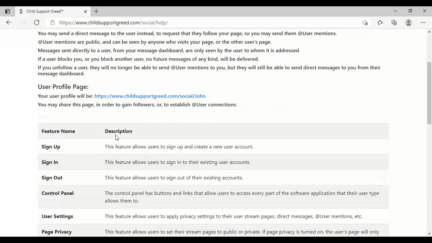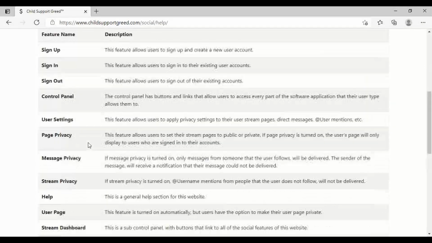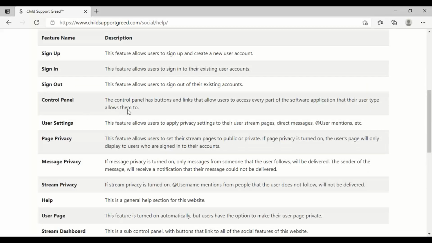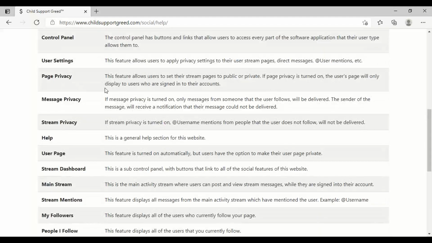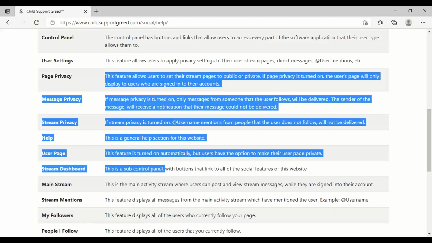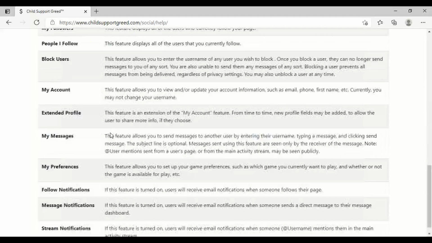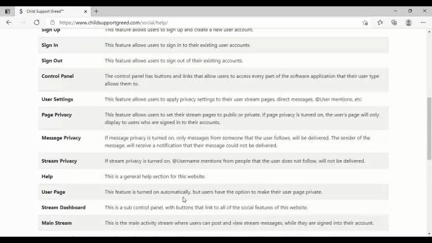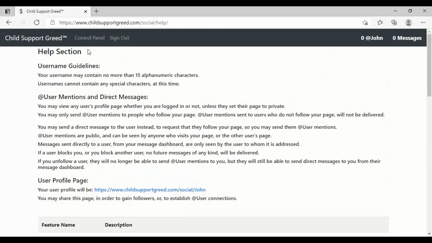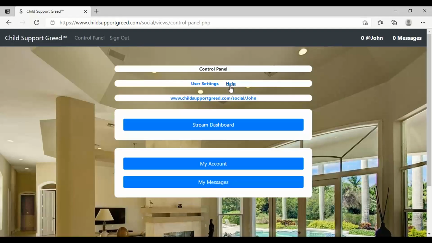And you can read down here. It tells you about sign up, sign in, and sign out. Control panel. It literally tells you what page privacy is. So if you want to know what each page and what each feature is for, this page will tell you what this stuff is. So you can log in and look at the help section in your control panel right here, the word help. It'll tell you how to use pretty much everything on the site.